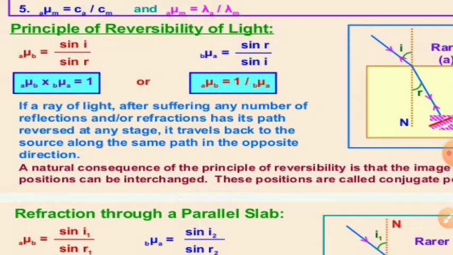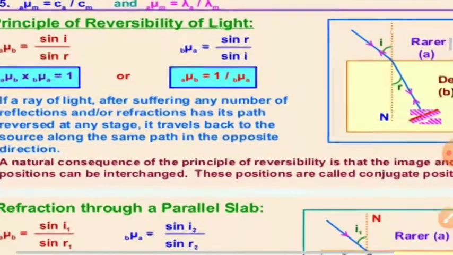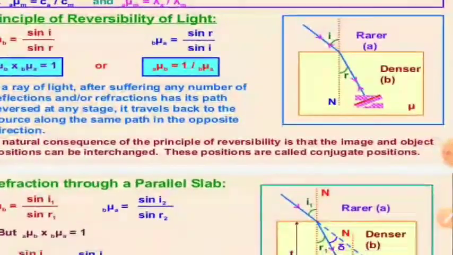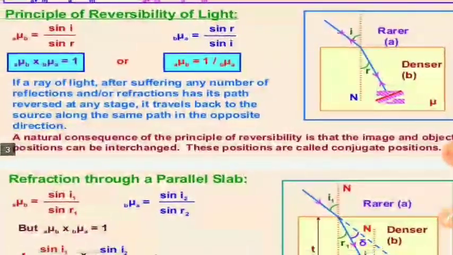A natural consequence of the principle of reversibility is that the image position can be interchanged. Image and object positions can be interchanged. These positions are called conjugate positions.